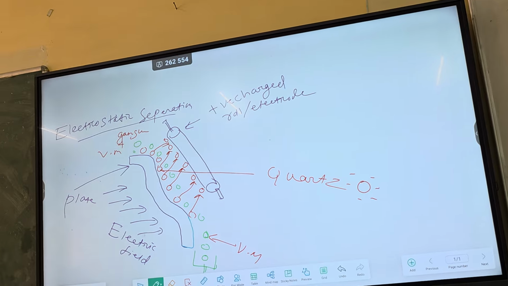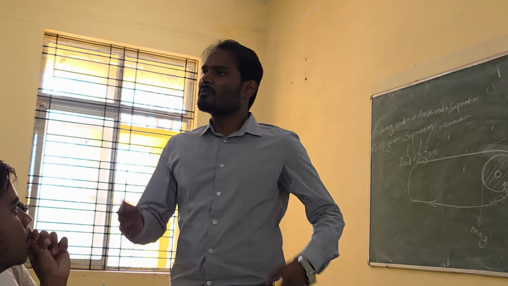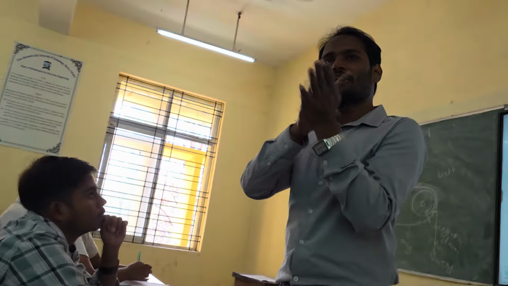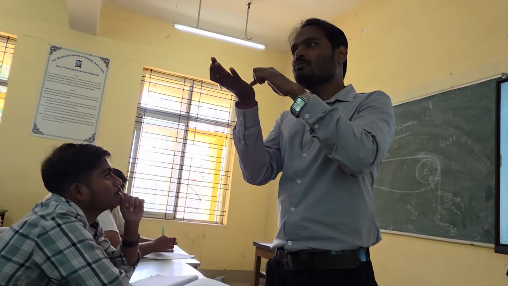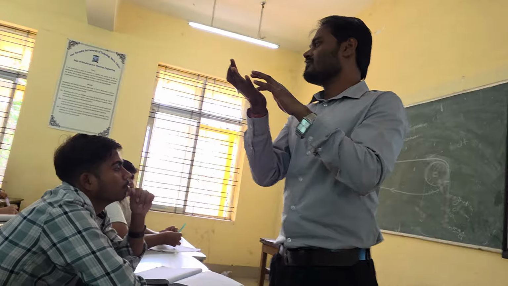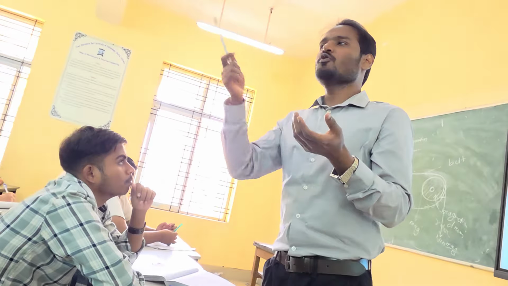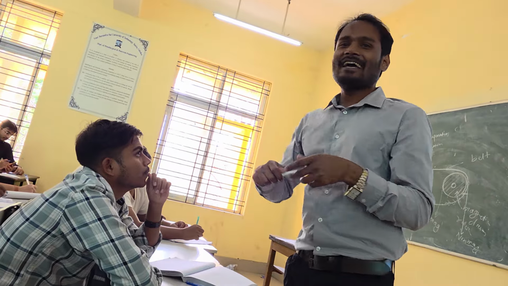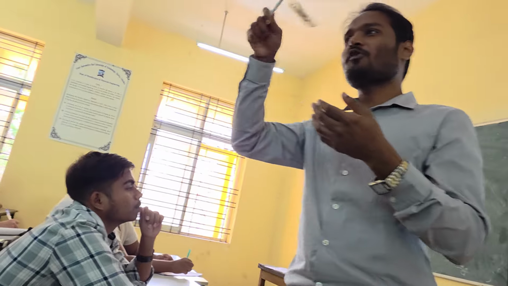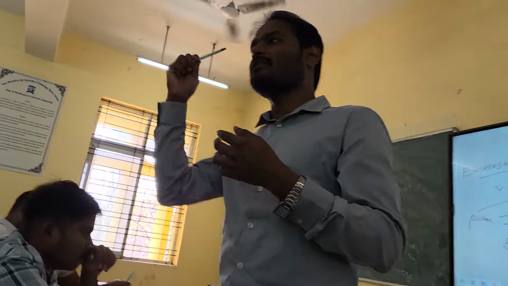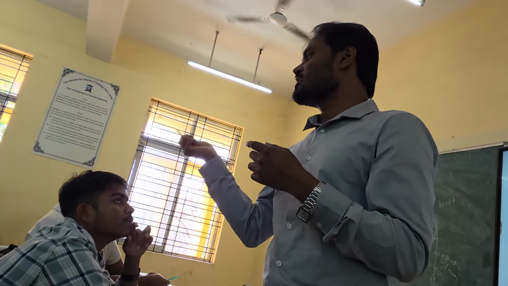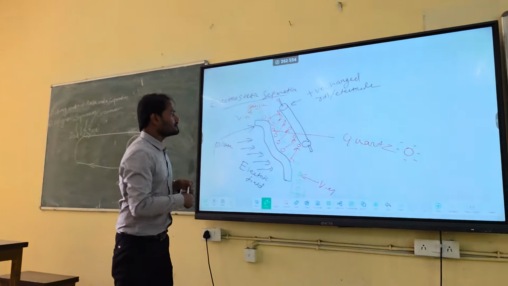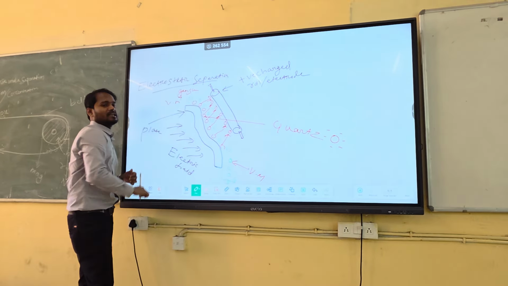Electrostatic means there is a static charge on the surface. Suppose I rub my two palms for more time, it will automatically carry some charge, right? You remember that when you bring a comb, sometimes it will attract your hair. Sometimes your comb automatically attracts your hair because someone's hair has more positive charge, someone has more negative charge, so they get attracted, right? So this is about electrostatic separation.